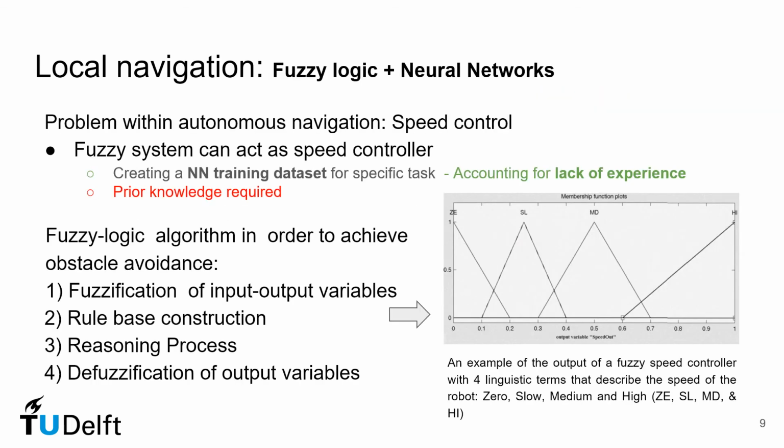The first combination of methods we consider is achieved through application of fuzzy logic to neural networks. Such a combination can address the speed control task in autonomous navigation. It's very difficult to control speed just by using neural networks alone due to the lack of experience for creating a training dataset. Additionally, fuzzy logic can be used in order to achieve obstacle avoidance. For this purpose, the outputs of a situation classifier neural network can be adapted in a fuzzy logic algorithm according to the 4 steps shown on the slide.